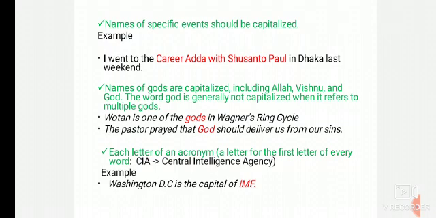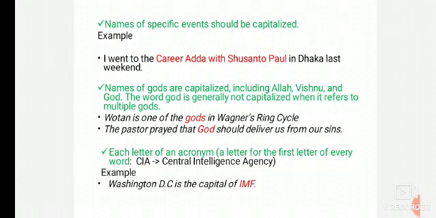The next one: names of gods are capitalized, including Allah, Vishnu, and God. The word god is generally not capitalized when it refers to multiple gods. So when we use the word God alone, it will be capitalized. But when it refers to multiple gods, we shouldn't capitalize it. For example, Wotan is one of the gods in Wagner's Ring Cycle.